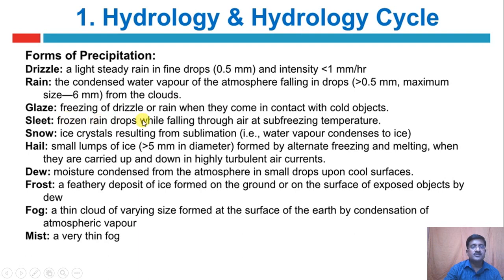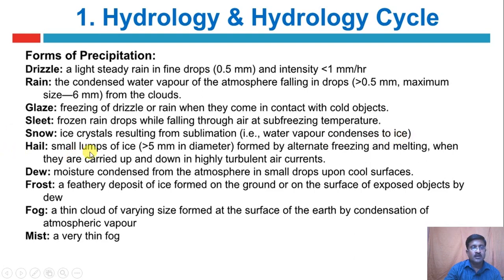Glaze, freezing of drizzle or rain when they come in contact with cold objects. Sleet, frozen raindrops while falling through air at sub-freezing temperature. Snow, ice crystals resulting from sublimation, that is water vapor condenses to ice.